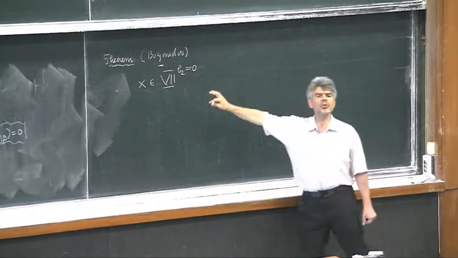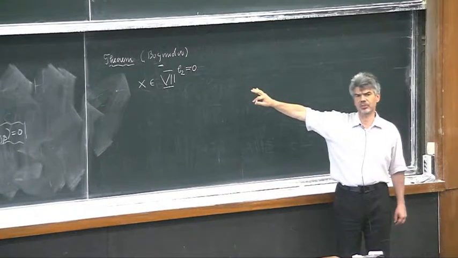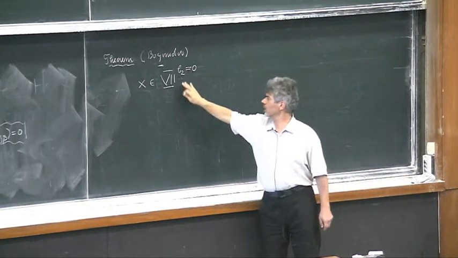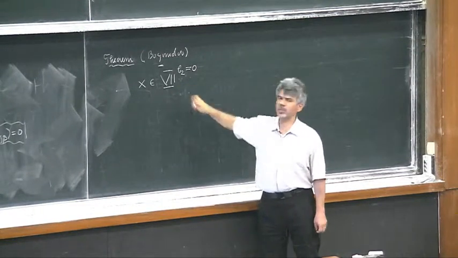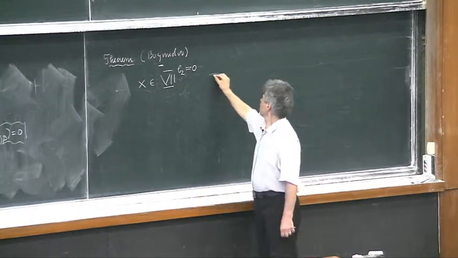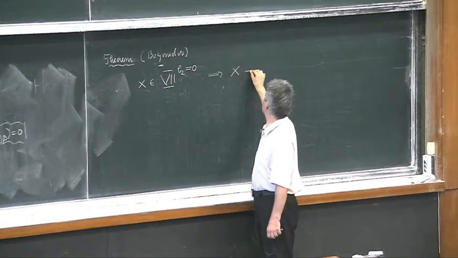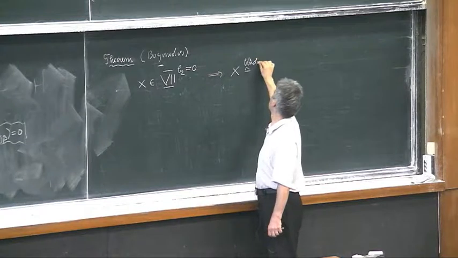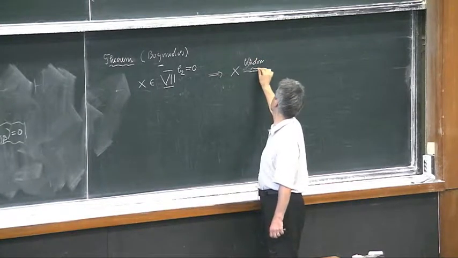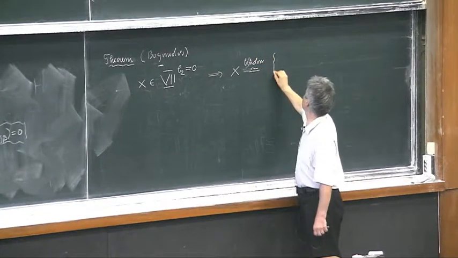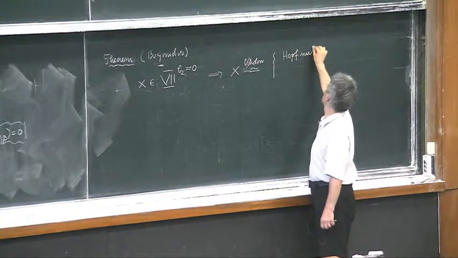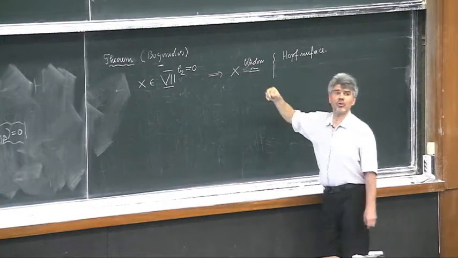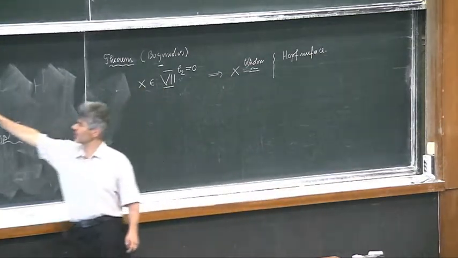So I'll use only obvious notations. So this obviously means class 7 with b2 is 0. Then X is biholomorphic to either a Hopf surface, or a Hopf surface in the more general sense than this one.